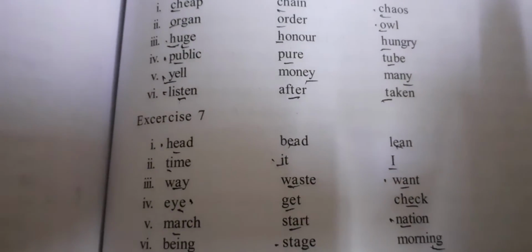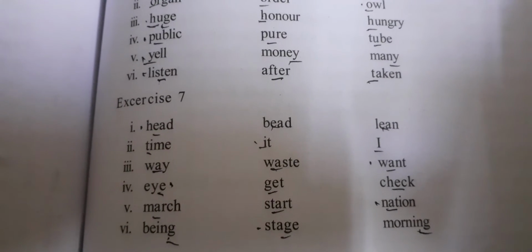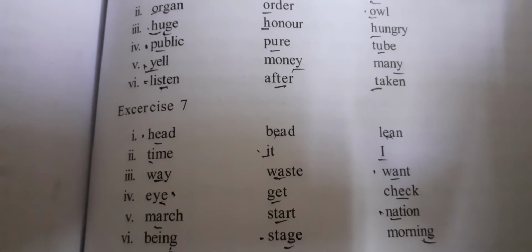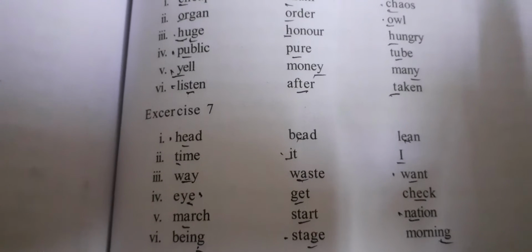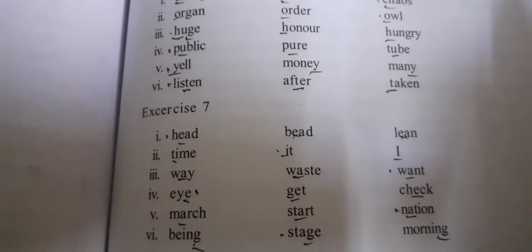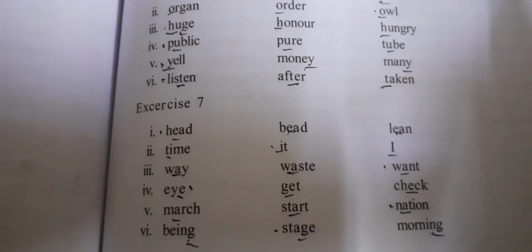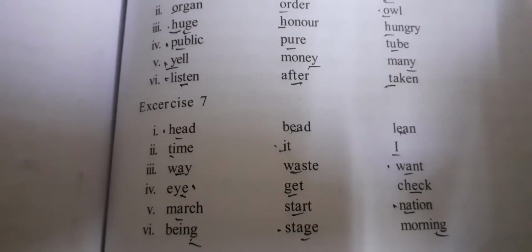Now, seventh one. Head, bead, lean. Be, lee, same. He, head, he, different. Head is the answer. Time, it, I. It is the answer. Way, waste, want. Want is the odd sound. I, get, check. I is the odd sound. March, start, nation. Nation is the odd sound. Being, stage, morning. Stage is the odd sound. Okay? Please turn over. Next set.